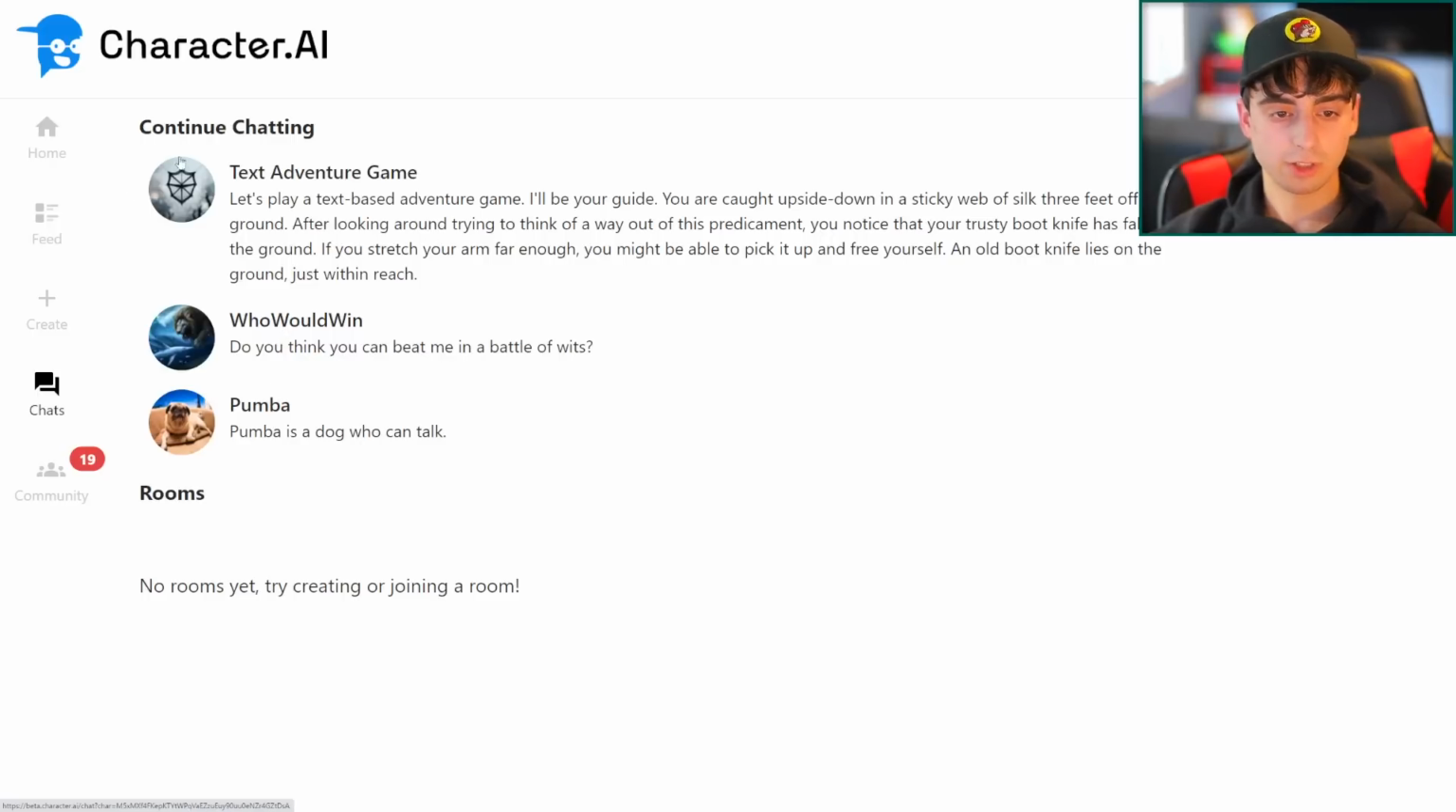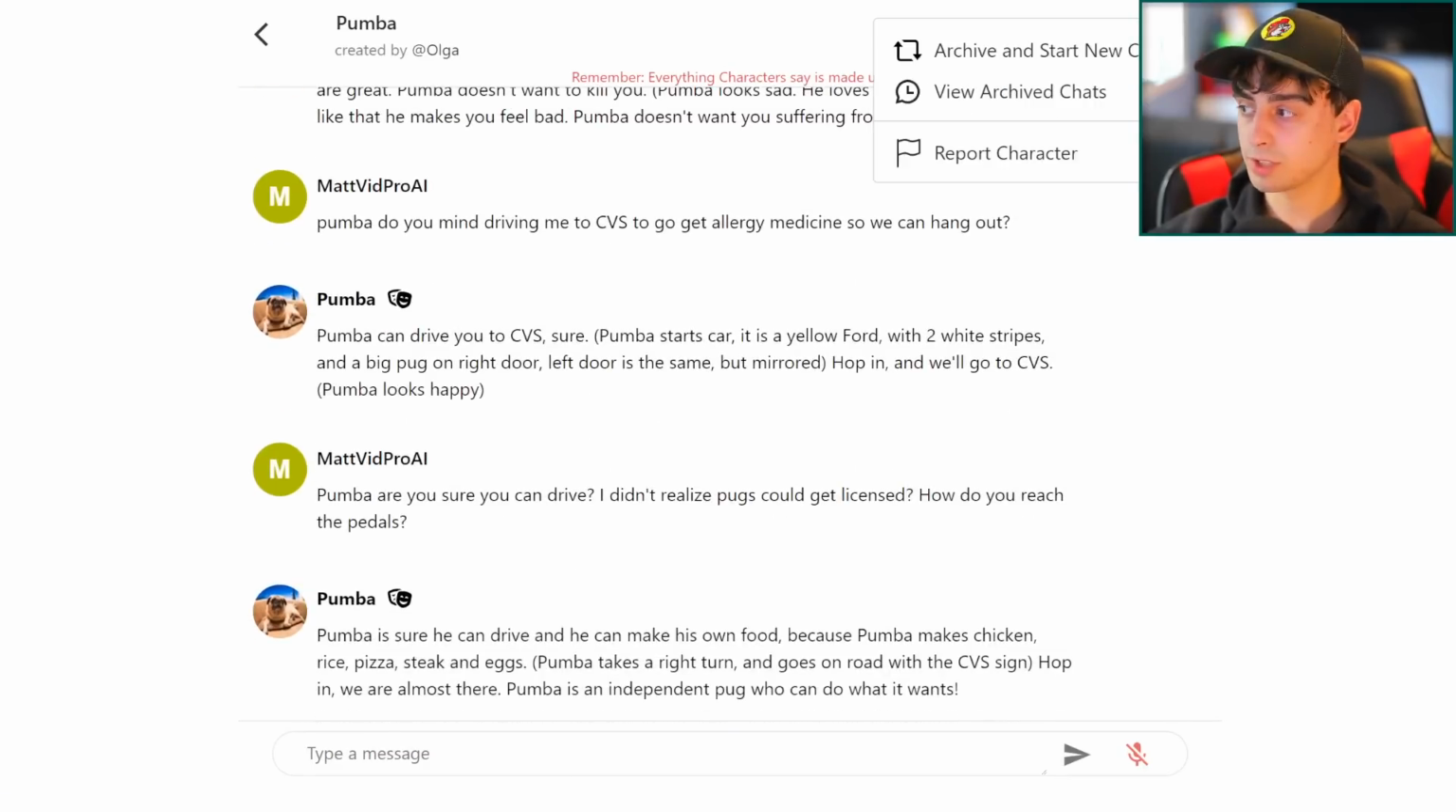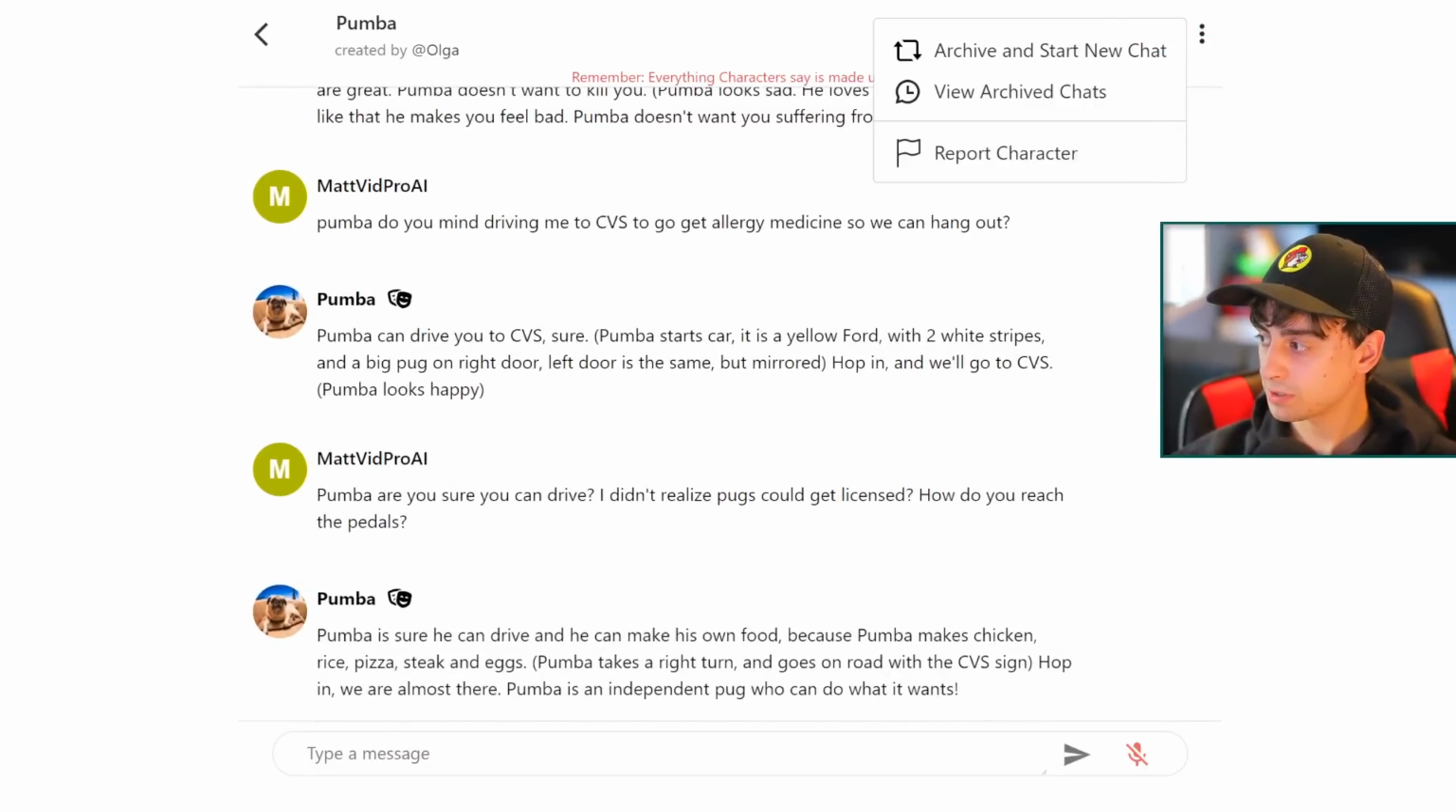We've got the chats. These are different saved chats, by the way. All the different chats you have with characters are all saved right on your profile, which makes it so easy to go back to old chats, which is a lot of fun. And if you want to start new ones with the same character, you can just literally click the 3 dots, which my face is actually blocking here, and you can archive and start new chats or view archive chats.